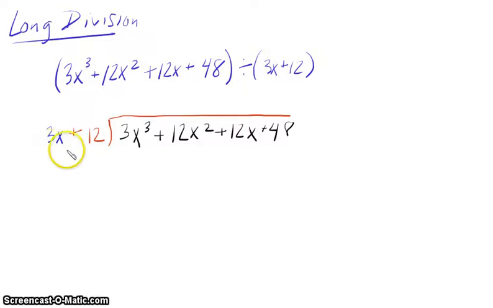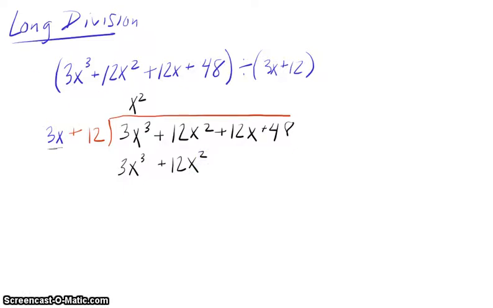Okay, ready? So like I said, I ask myself, 3x times what equals, and I only look at this first term. 3x times what equals 3x cubed? The answer is x squared. I do not concern myself with the 12. But at this point, I multiply this down, and I multiply it by both of them. So when I put the number up here, I don't consider it. But when I bring it back down here, I do. So this becomes x squared times 3x, which we know to be 3x cubed, and x squared times 12, which we know to be 12x squared. Okay?